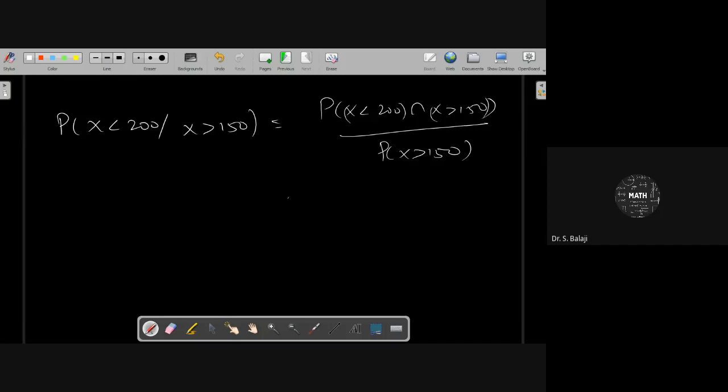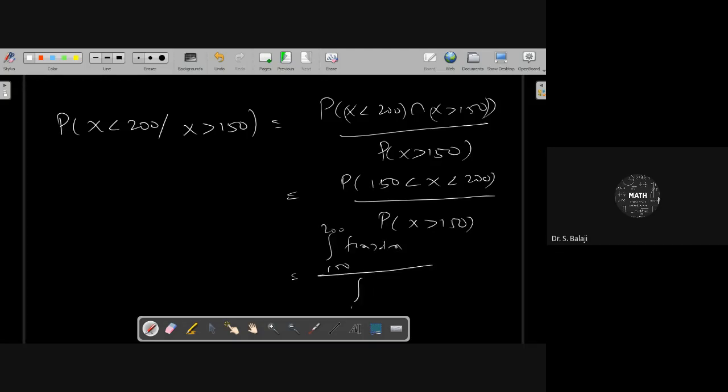But x greater than 150 is running, and you have to calculate that within 200 hours it fails. Therefore, 150 less than x less than 200, and the probability of x greater than 150, that thing you have to identify here. Therefore, you have to consider the integral from 150 to 200 of f of x dx, whole divided by the integral from 150 to infinity of f of x dx. The f of x value is given. So in that manner, you can get the answer.